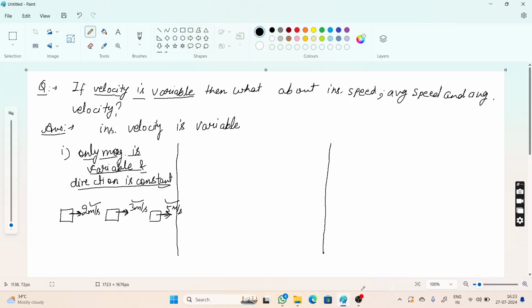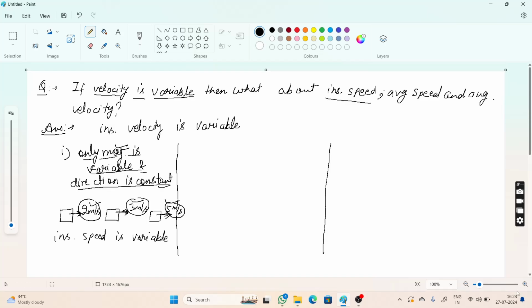Now they are asking, what about instantaneous speed? This is the instantaneous speed. If magnitude of velocity is variable, that means instantaneous speed is variable. As we can see here, velocity's magnitude means speed. Instantaneous speed is changing. Velocity's magnitude is nothing but speed, and it is changing.